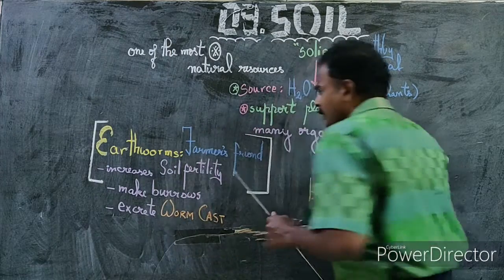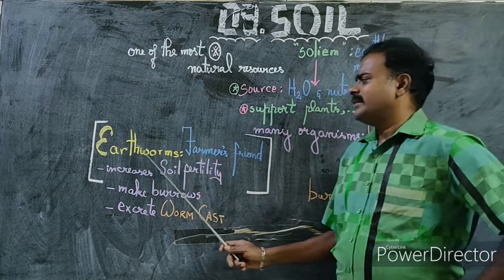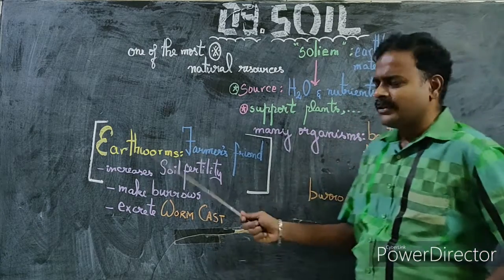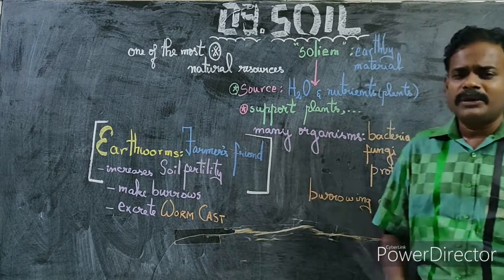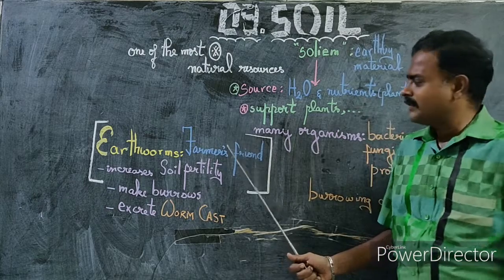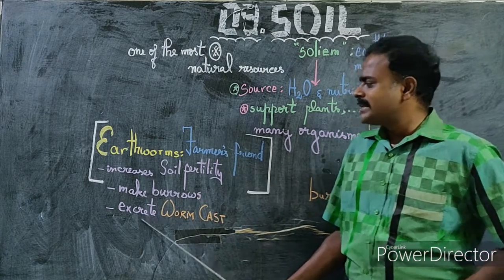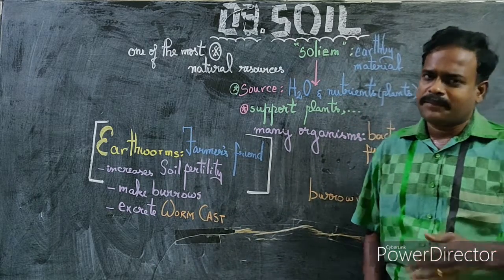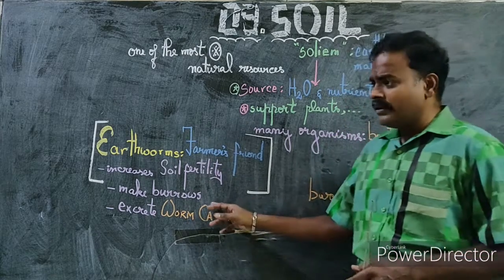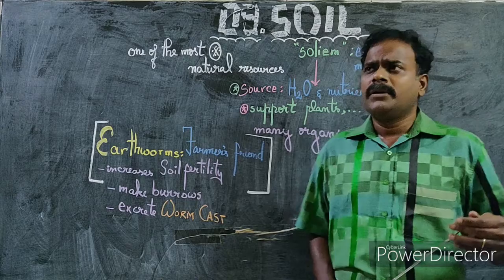Then a special organism found in the soil is the earthworm. I hope you know, you might have learned. Everyone knows earthworms, the farmer's friend. They are called the farmer's friend because in two ways they increase soil fertility. One, they make burrows, which is almost equivalent to ploughing. I hope you know ploughing.